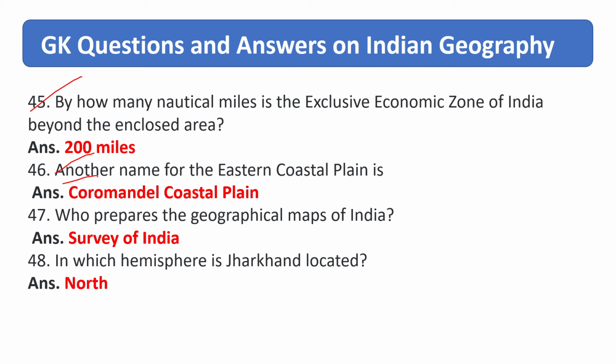Another name of the eastern coastal plain is. Right answer is Coromandel Coastal Plain. Who prepares the geographical maps of India? Right answer is Survey of India. In which hemisphere is Jharkhand located? Right answer is North Hemisphere.